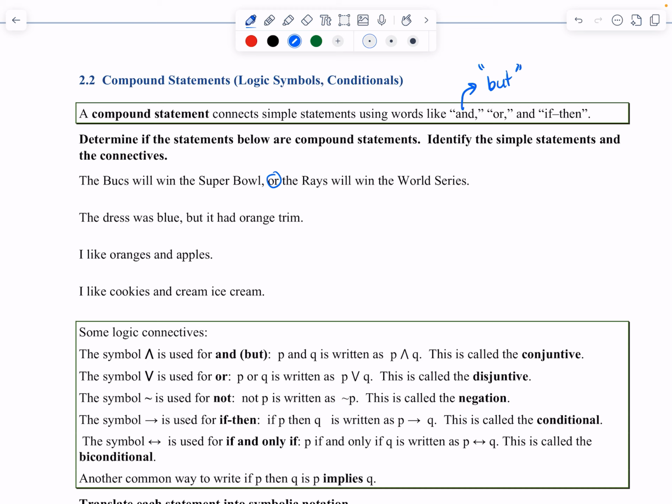The first simple statement is the Bucks will win the Super Bowl. And then we have the connective or.